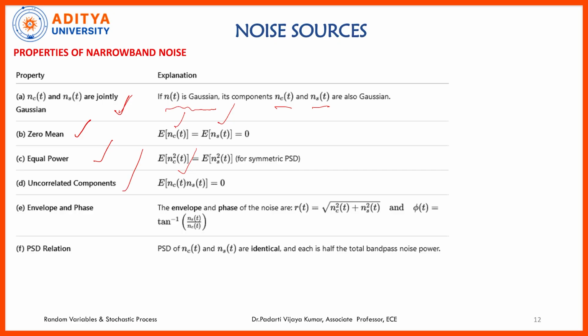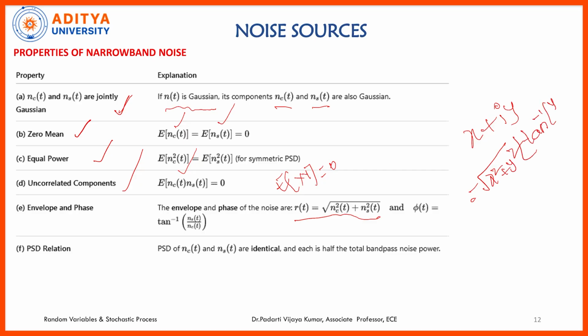When do we say two components are uncorrelated in narrowband noise? If for the in-phase and quadrature phase components the expectation of xy is equal to 0, they are uncorrelated. The envelope and phase can be calculated using formulas. The envelope is the magnitude, the square root of nc square of t plus ns square of t, and the phase can be computed as tan inverse y by x, that is ns(t) by nc(t). For x plus iy, the magnitude is root of x square plus y square, which is the envelope, and the phase is tan inverse y by x.